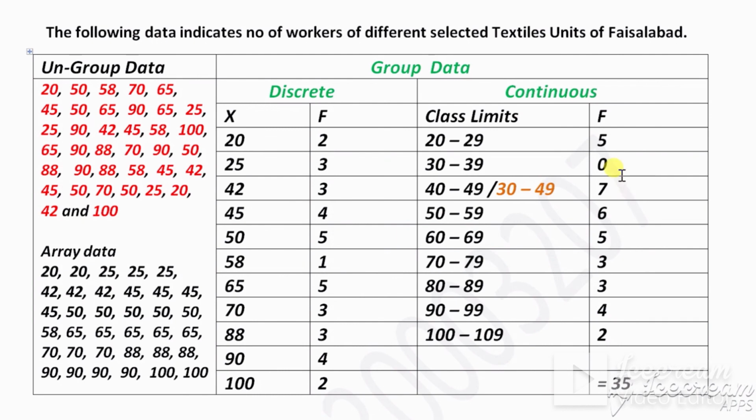The total frequency of each one, if you add up all these numbers, becomes 35. If you add up this frequency, it will also be 35. And if you count the numbers in the original data, this is also 35. So each one has a total of 35.